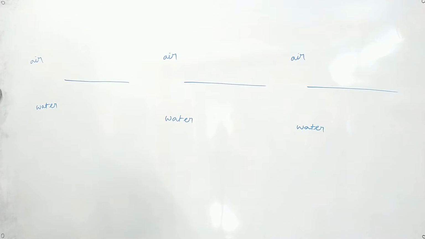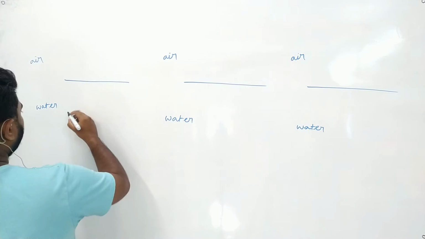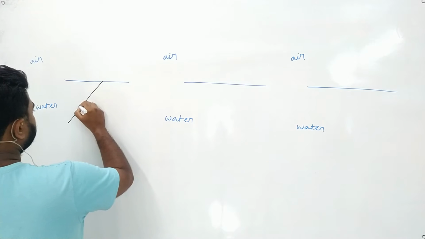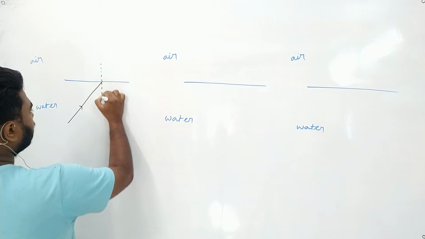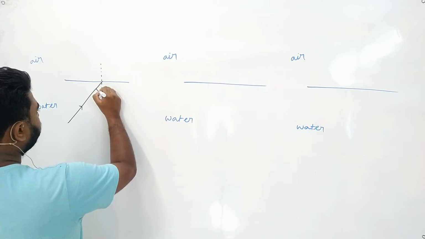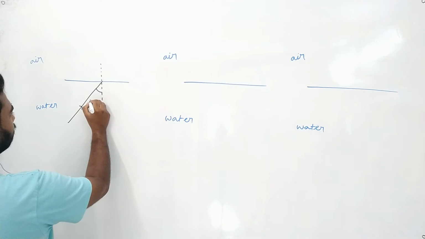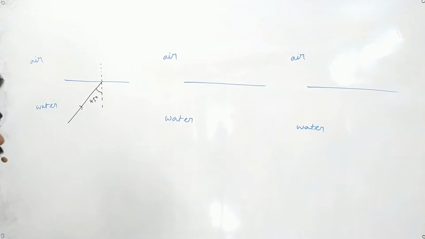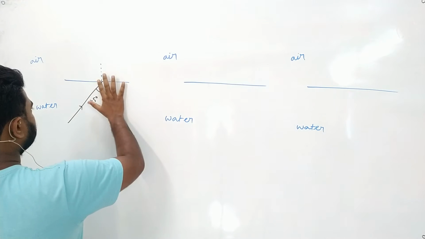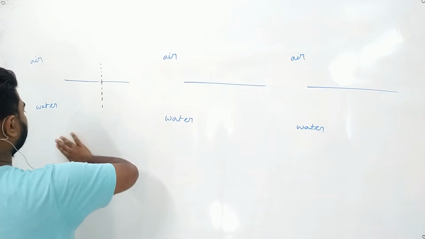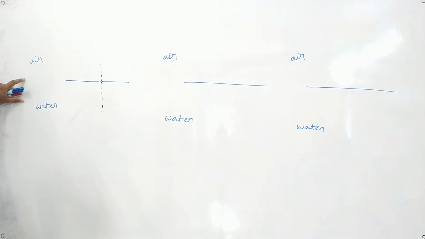Now what will happen if a ray of light comes and falls on the surface and it makes an angle of say 45 degree? Let us make it easier. Tell me which one is the denser medium? Air is the denser medium or water is the denser medium? Sir, water. Water is the denser medium, right? Of the two, water is the denser medium.